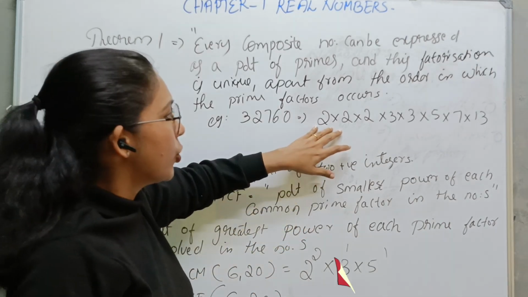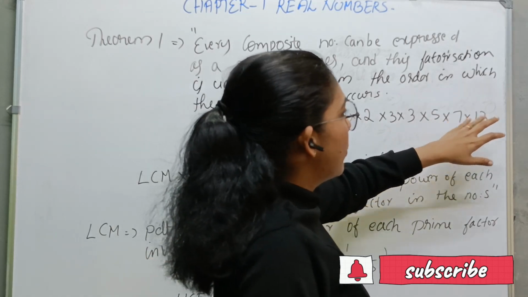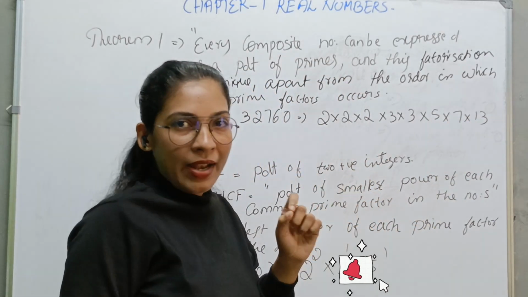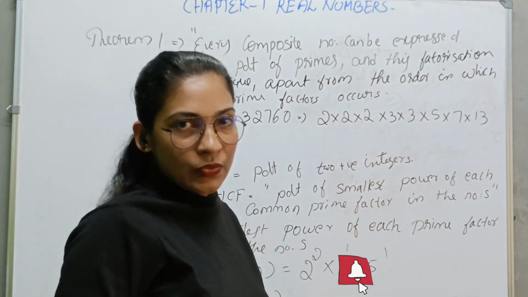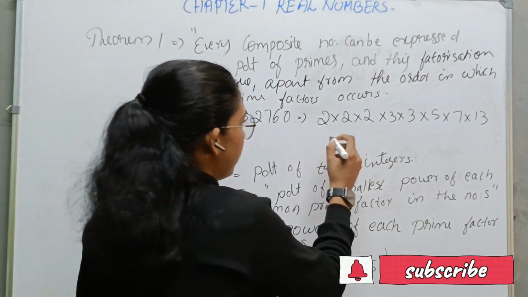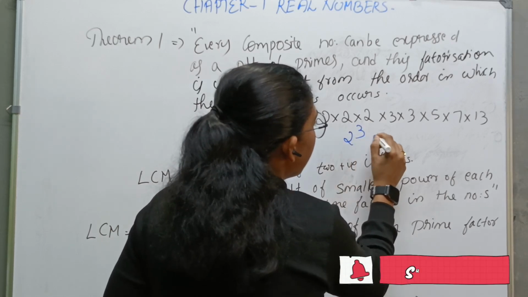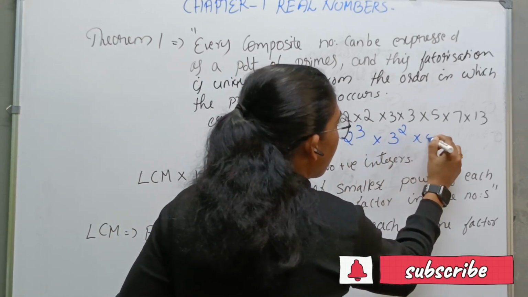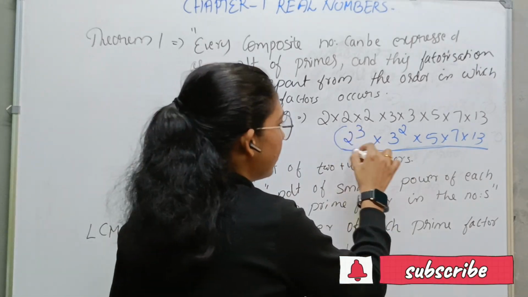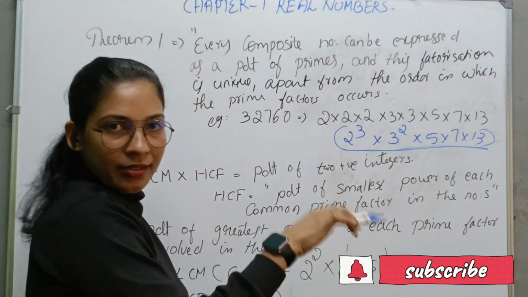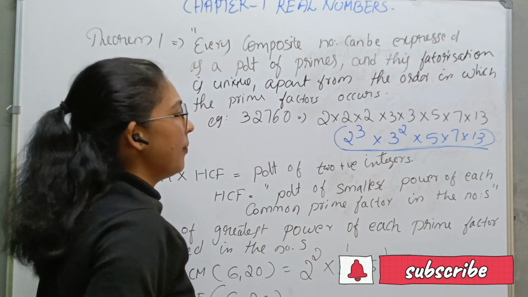There is an example, that is 32,760 = 2 × 2 × 2 × 3 × 3 × 5 × 7 × 13. Because of lack of time, I am not explaining the factorization, only the factors. So it is 2 to the power 3 into 3 to the power 2 into 5 into 7 into 13. We can write the prime factors in any order. So this is the theorem.